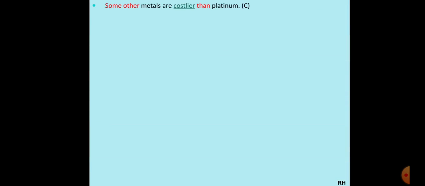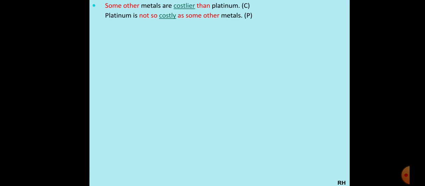So let's quickly look at the fair book exercises. The very first one is, "Some other metals are costlier than platinum." You can see there's no negative word used. It's starting with "some other", and then there's an adjective "costlier", and then the word "than". So this is your Type 5 negative plurals part 2 comparative sentence. So you'll have to change it into positive as well as superlative.